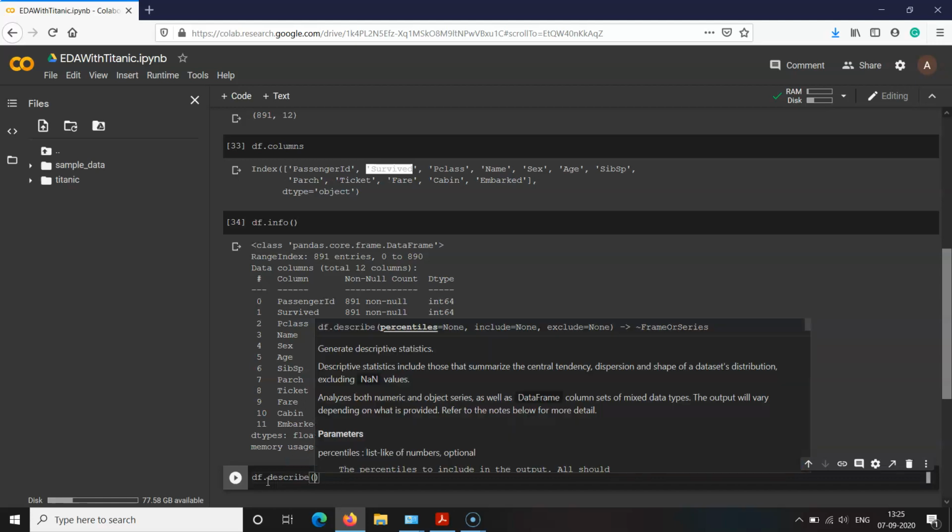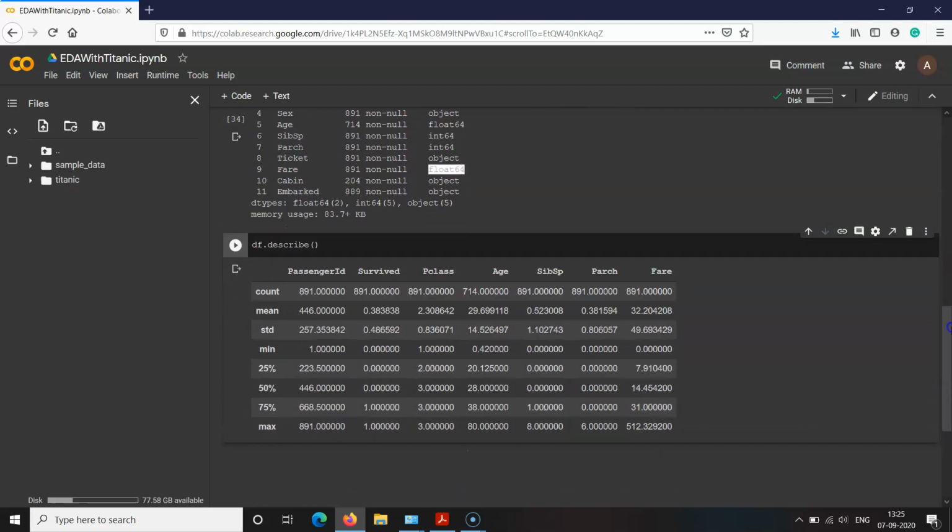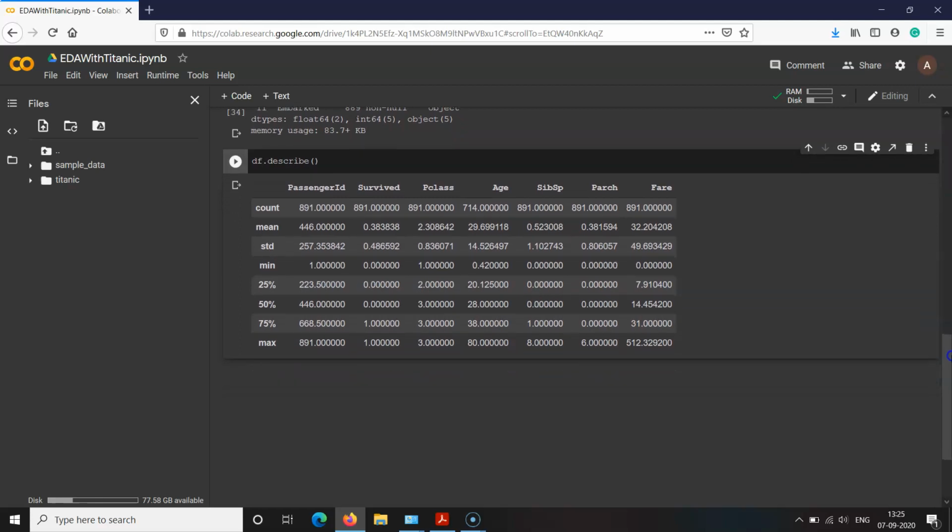Now let us see what it will return. So it has returned descriptive statistics for all the numeric type of variables. The numeric variables are passenger ID, survived, passenger class, age, whether the passenger is carrying any siblings or spouses, parents along with him or her, that information is again numeric, and the fare.